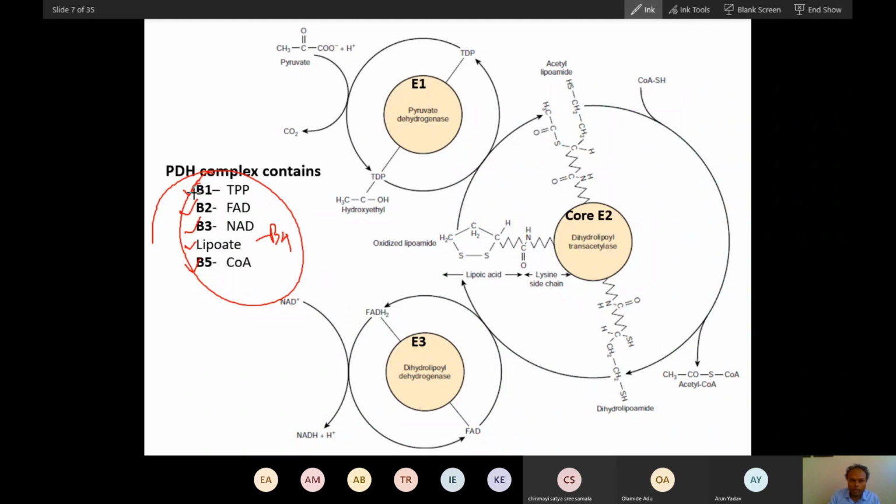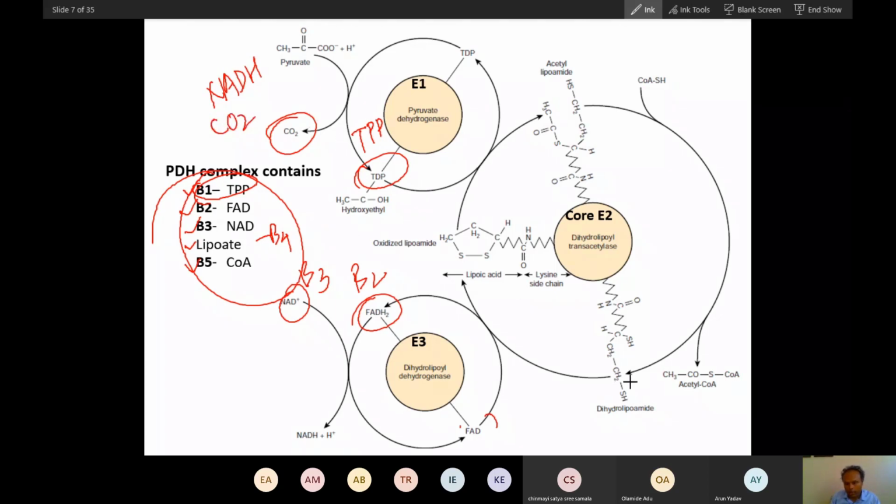B1 is very important for decarboxylation reaction. This is B1, the TPP or thiamine pyrophosphate, or TDP, diphosphate. That is the same thing. So it is very important for decarboxylation. Now FAD, vitamin B2, and vitamin B3, they are very important for dehydrogenation reaction. So you can see oxidative decarboxylation, production of NADH and removal of CO2.